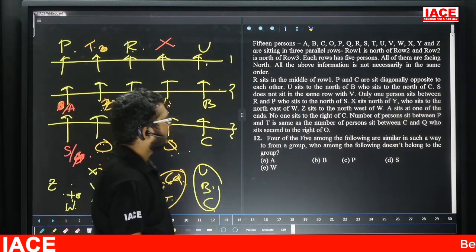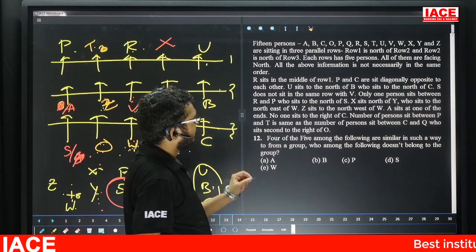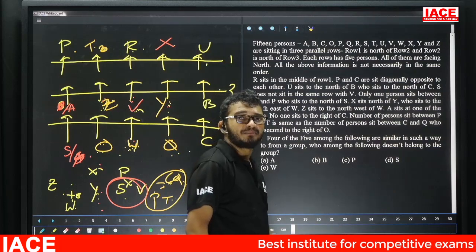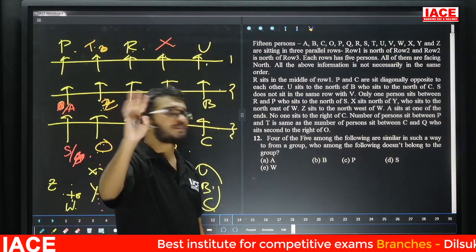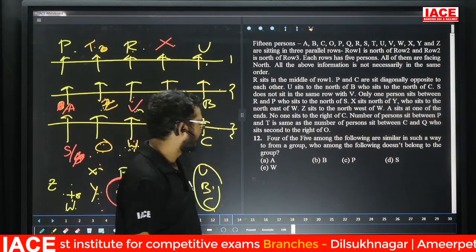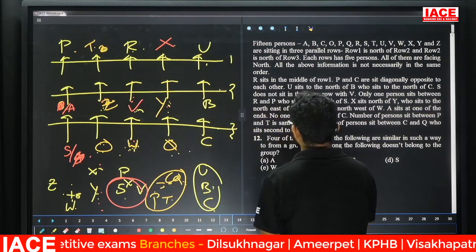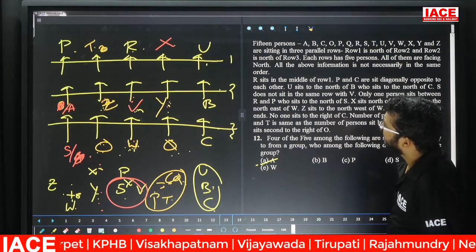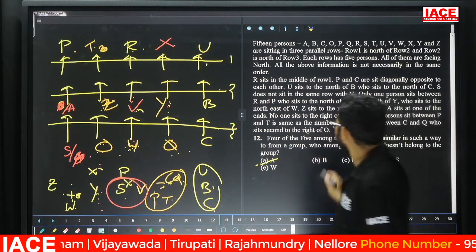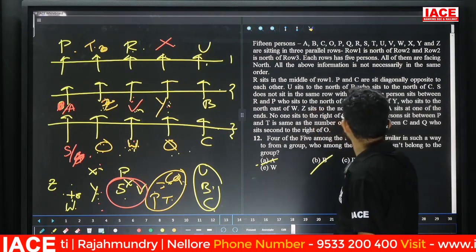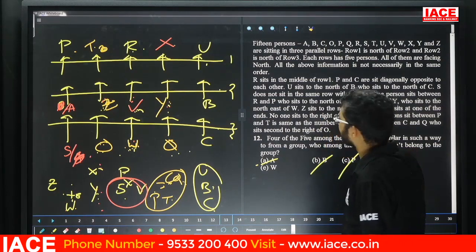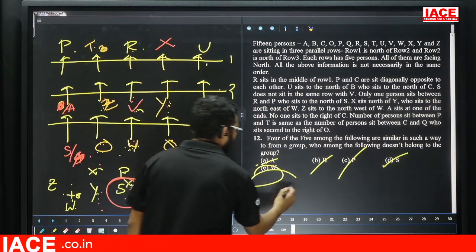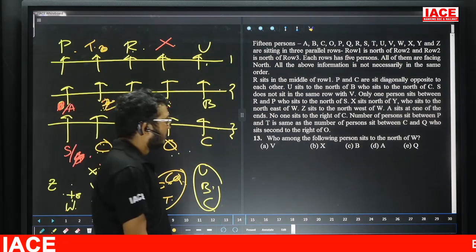Question number 12. Four of the following five are similar in such a way to form a group. Who among the following does not belong to the group? Out of the given 5 options, 4 are the same, 1 is different. Which one is different? Now A. Friends, A is at the extreme end. B is at extreme end. P is at extreme end. S is at extreme end. W, but W is not at extreme end. So question number 12, answer is option E.